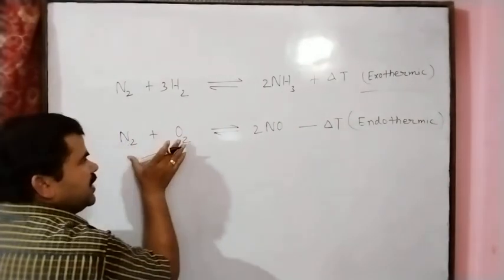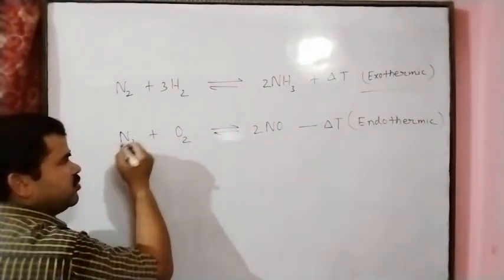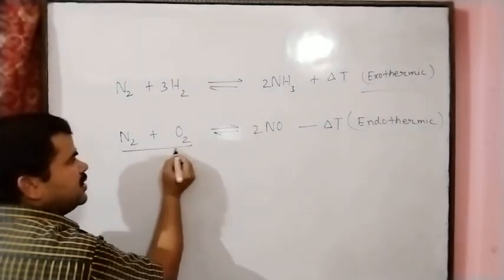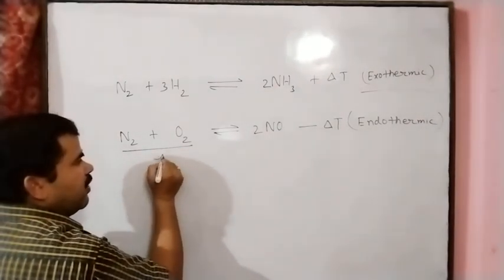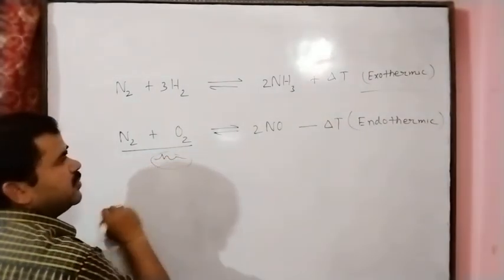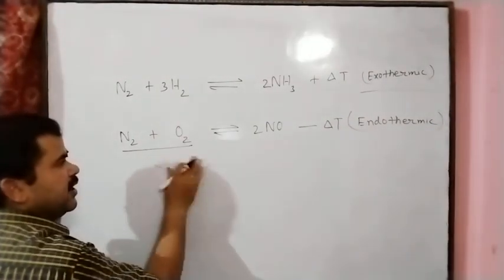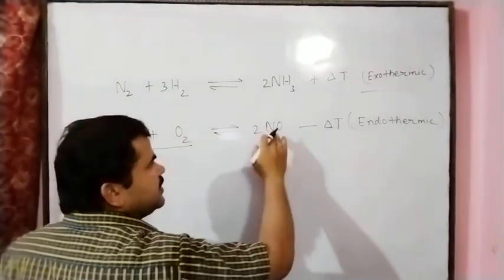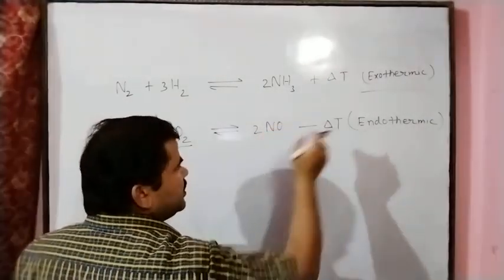For the reaction of nitrogen and oxygen, heat energy is required, and a temperature of 1000 degrees Celsius is needed for changing into nitric oxide.